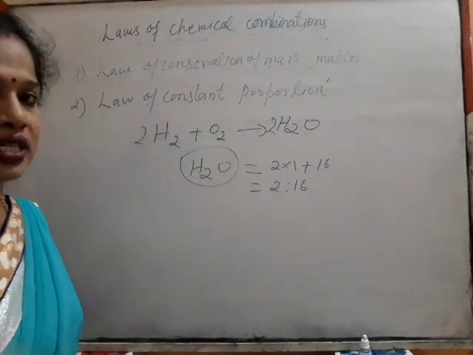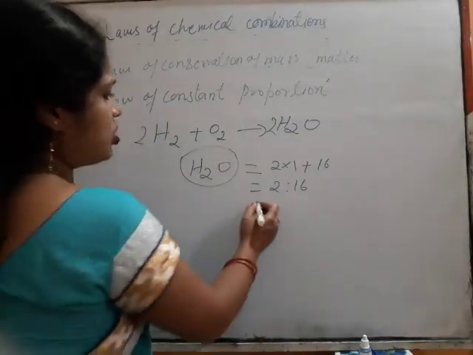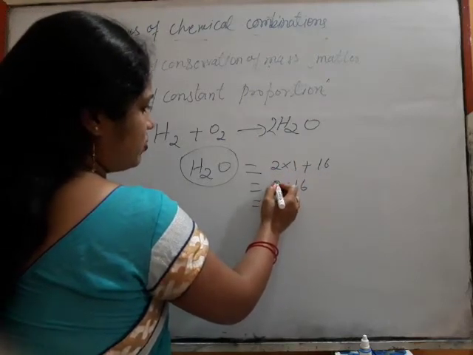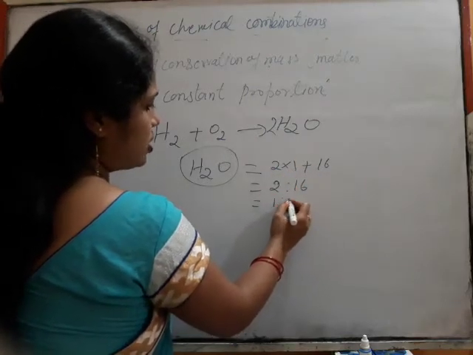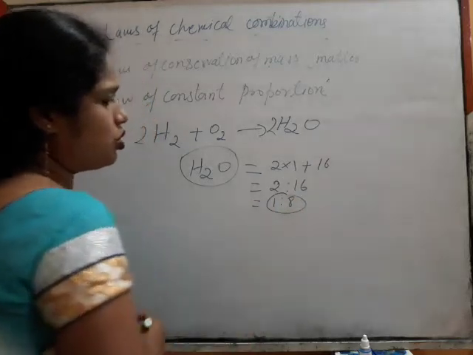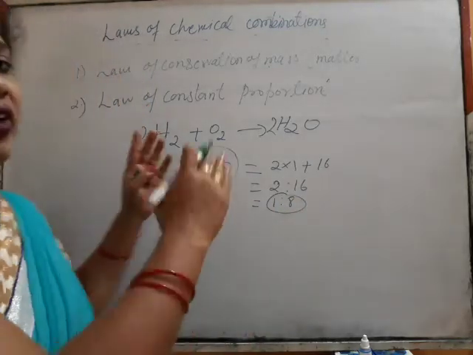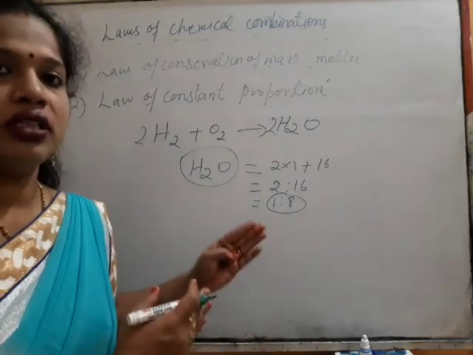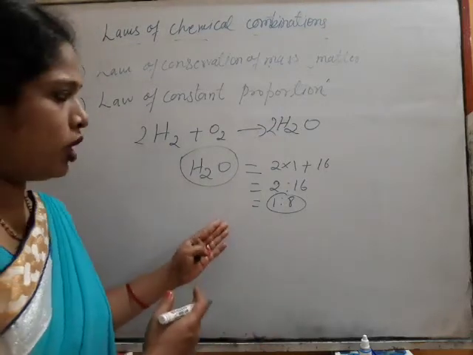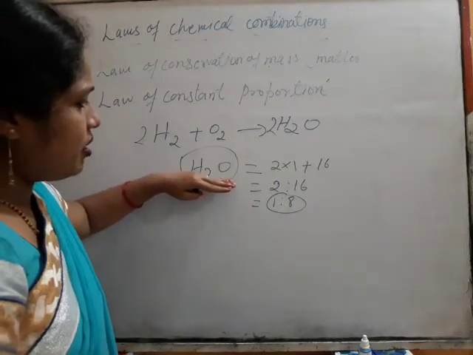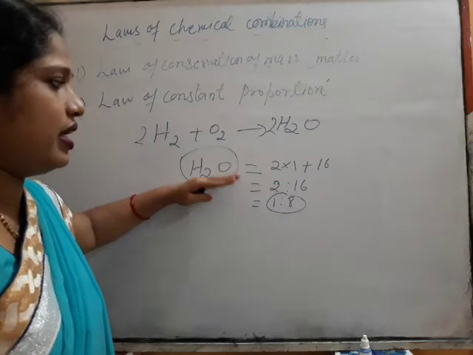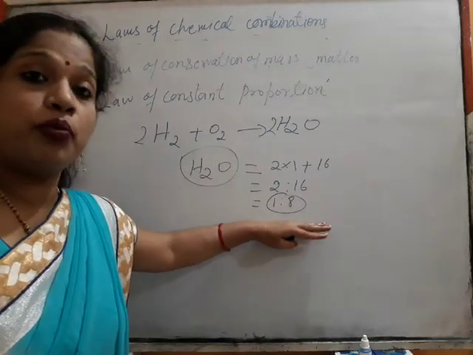Taking the simplified form, 1 is to 8 it becomes. So from wherever we collect the sample, the atoms which react to form the product are in definite proportion.